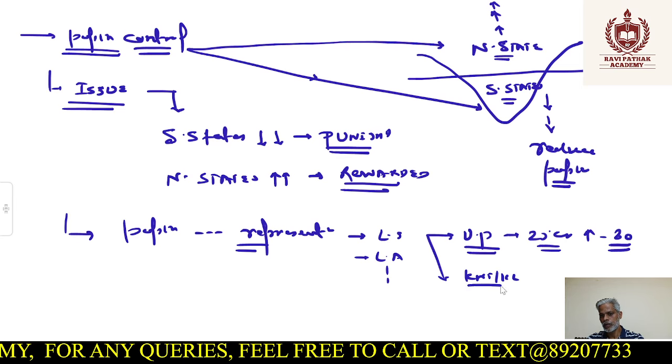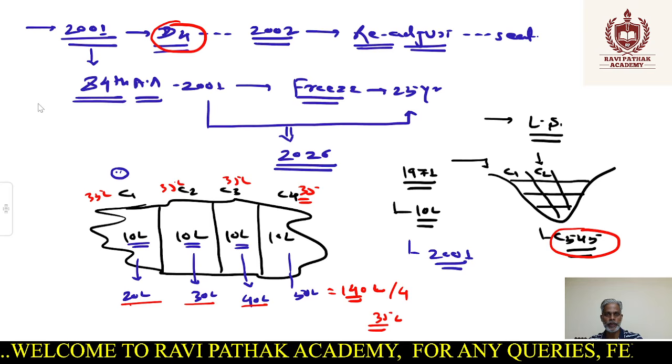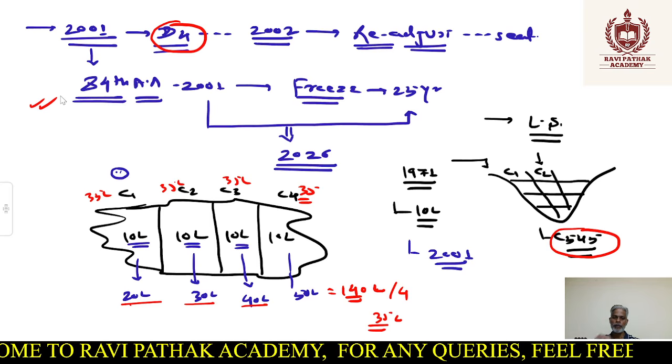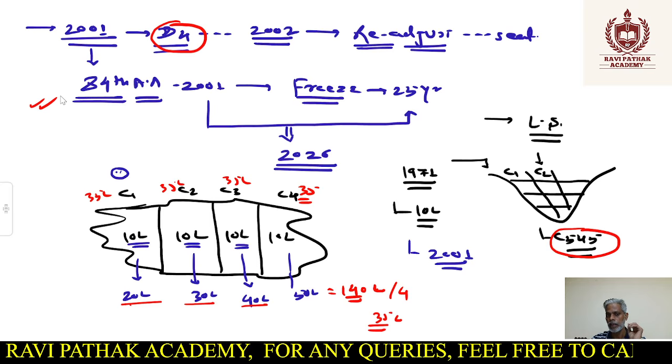Here, when we talk about the delimitation exercise, the 2001 delimitation was done, but not to readjust the seats, only to readjust the constituencies based upon population, so that the population can be uniform. For 2011 we haven't had one, for 2021 also we haven't had one yet. Why haven't we had it? Now you understood the reason also: it is frozen up to 25 years. So from 2001, 25 years means the next is going to be in 2026. And this has been done through the 84th Amendment Act. So I hope till here the things are clear.